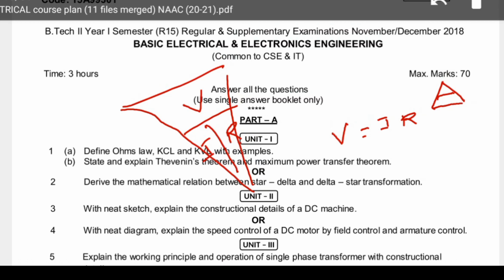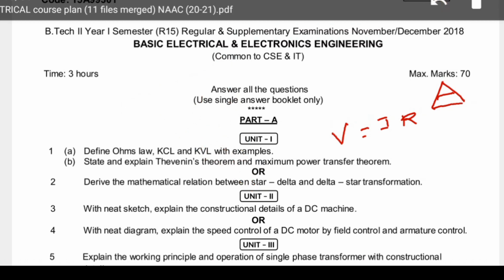KCL and KVL we have to explain with examples. State and explain Thevenin's theorem or the maximum power transfer theorem. These are the questions from unit 1. The second one is the mathematical relation between star delta and delta star transformation. It is not in your syllabus now. This star delta transformation is not there in your syllabus under the R15 regulations. Next, again some part of the syllabus will be the same.